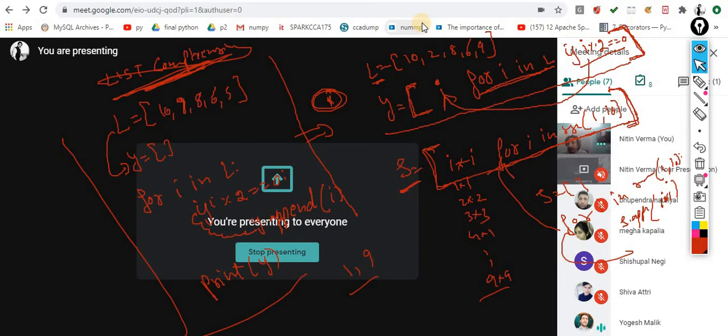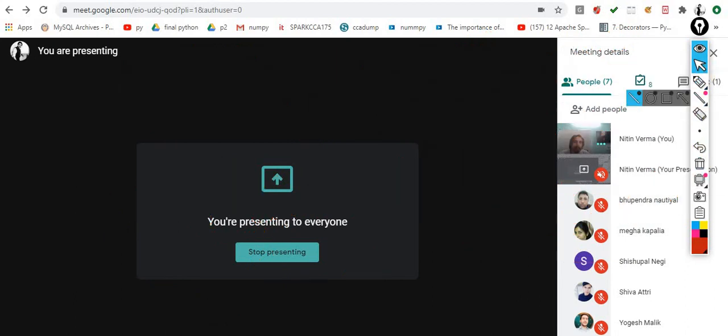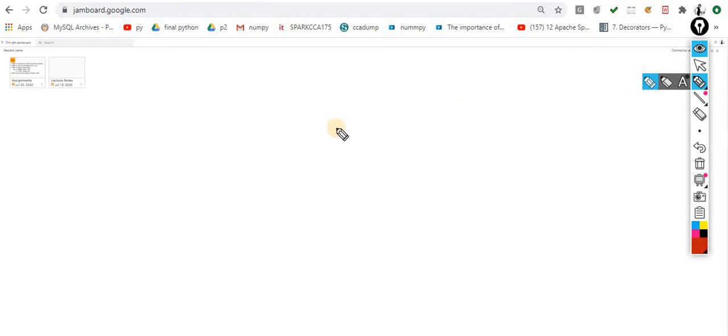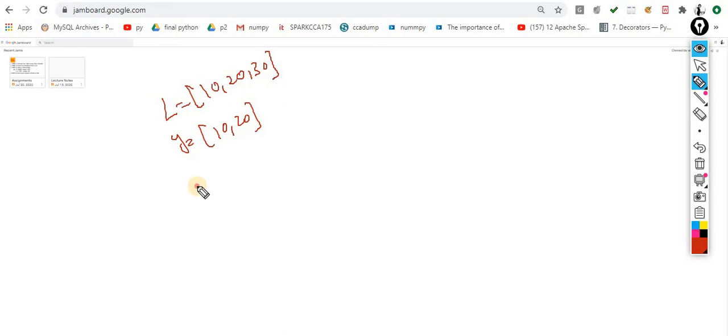Sir, what is the difference between extend and concatenation? Okay. Basically, the operations perform the same thing. This one 10, 20, 30. So Y is equal to 10, 20. The concept is exactly the same.